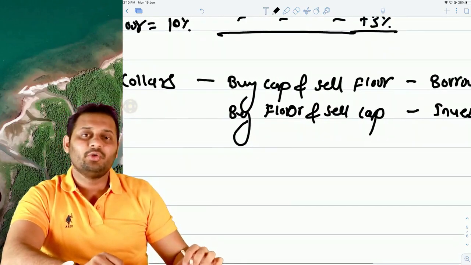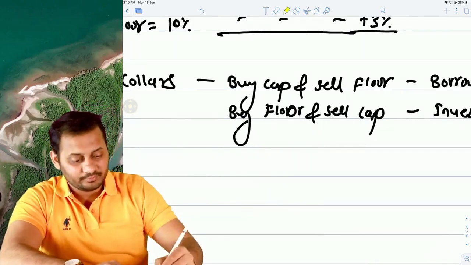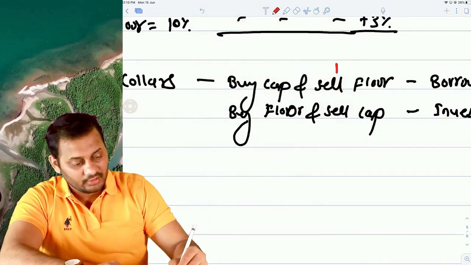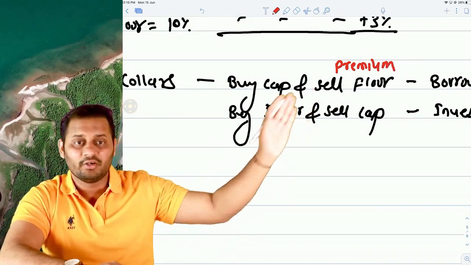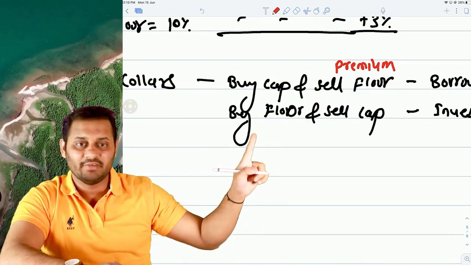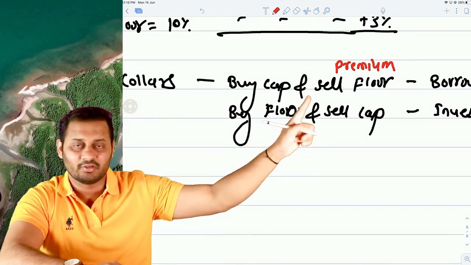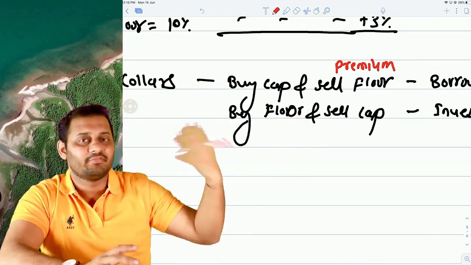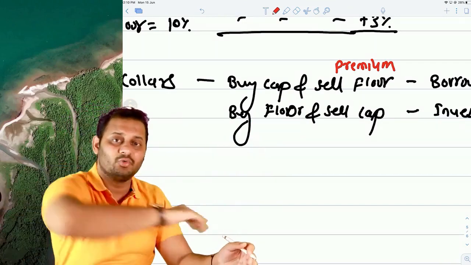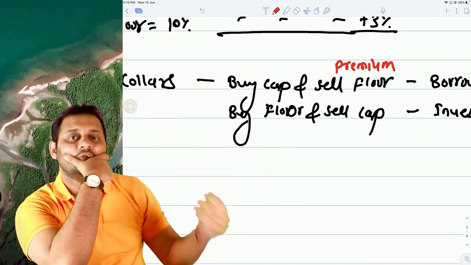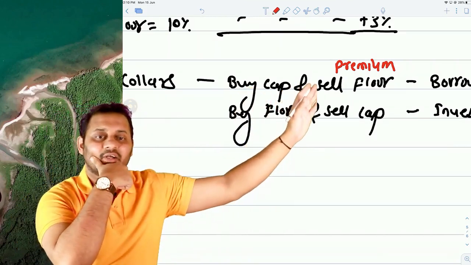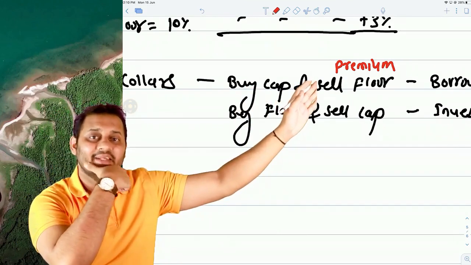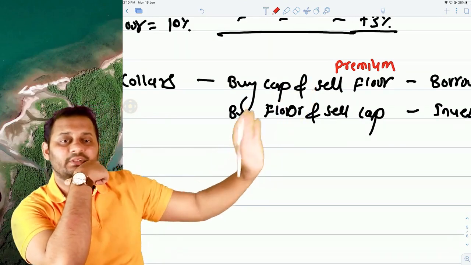So why not take the benefit of premium, earning premium by selling floor to someone else? This guy will buy floor and this one will sell floor. And what if the market rate never goes down? It goes up only. So you are secured in this way, and it never went down. That's why you never had to pay anything in the floor to this party.